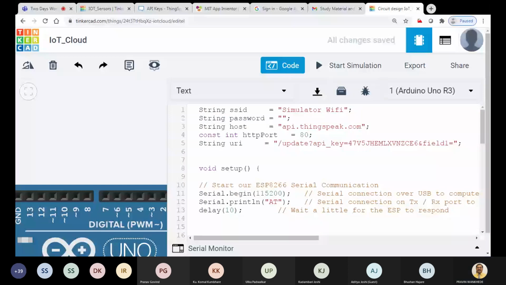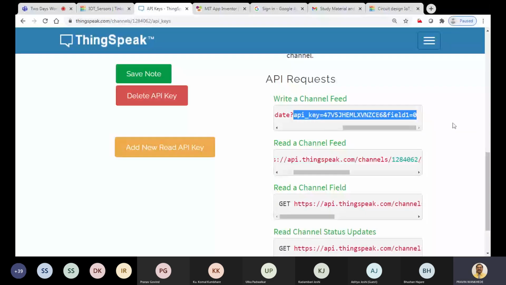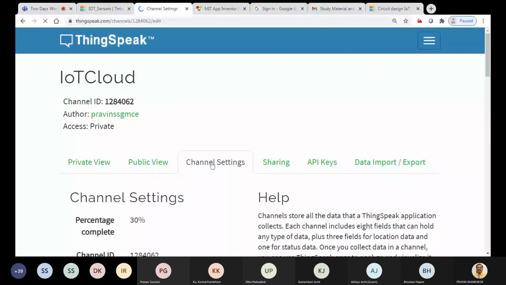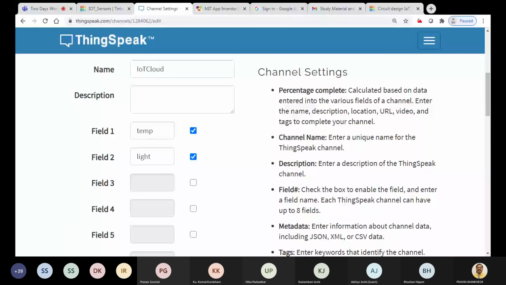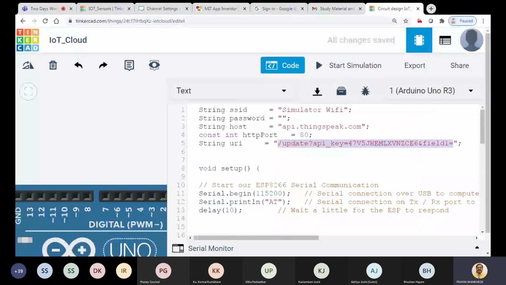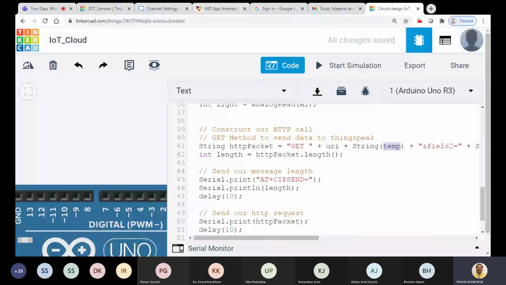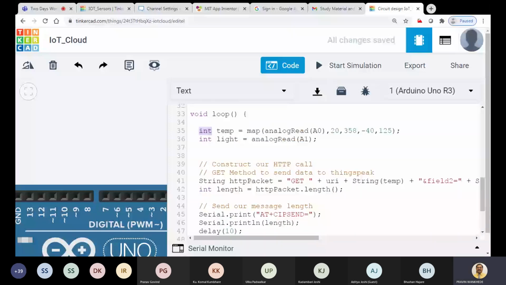After this, ThingSpeak says that you should send some value for field one. Okay, in field one, what have we noted down? Let me check. In field one there is temperature, and in field two there is light. So in field one we will send the temp value. Obviously, the data that we are receiving is an integer. See here, this is the integer value. While sending the data to the cloud, it should be in the form of a string, so we first convert that integer value into a string.